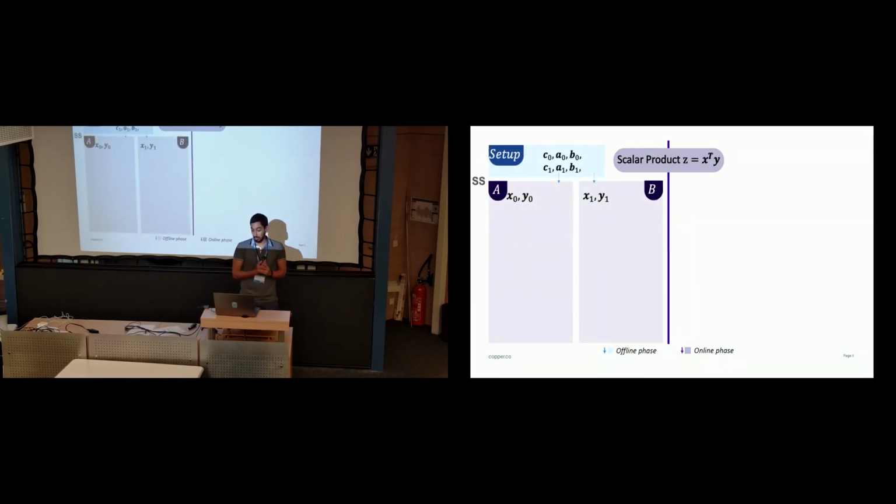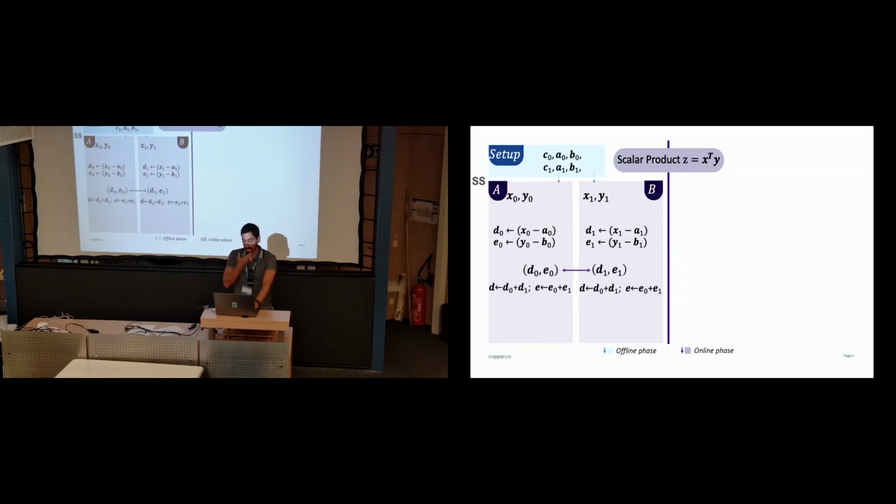In order to compute a scalar product, that would be the first step for computation, we would be performing the setup for the Beaver triples. We would secret share our inputs. And first, we would blind each of the input elements with our Beaver triples. Then we would open these blinded results, D and E, respectively, and reconstruct them. And lastly, we would perform a local cumulative addition to obtain the shares of our result Z. We would just need one extra round of communication so that we could get the final result Z equals X times Y.